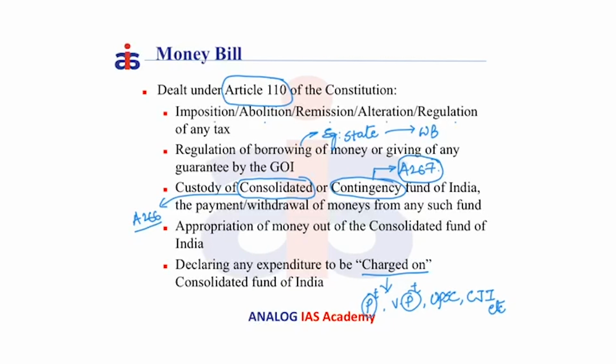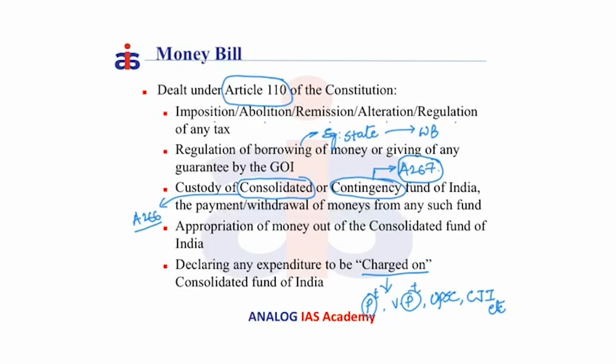Consolidated Fund of India is a constitutional fund, that is, the Constitution explicitly provides for it, while the Contingency Fund of India is a statutory fund, that is, it is only implied in the Constitution and a separate law has to be made by the Parliament to create this Contingency Fund.